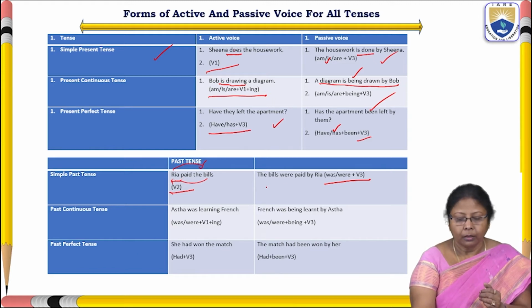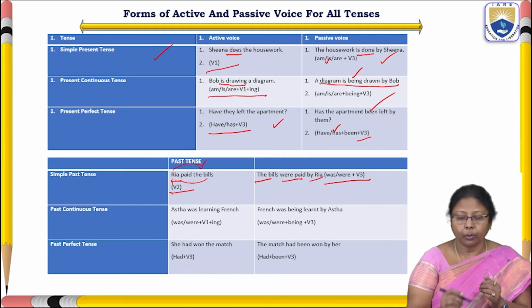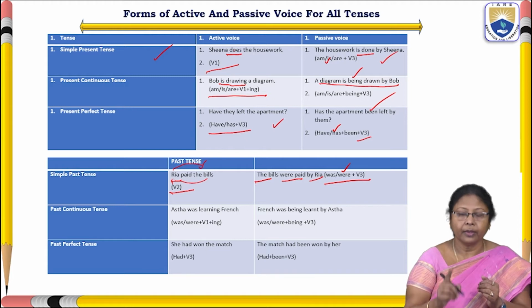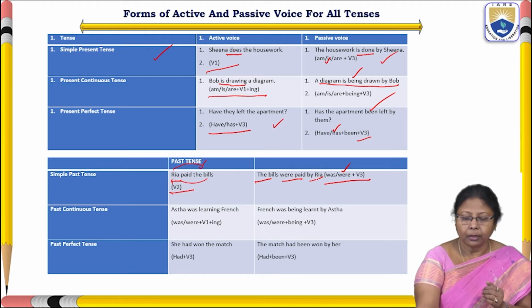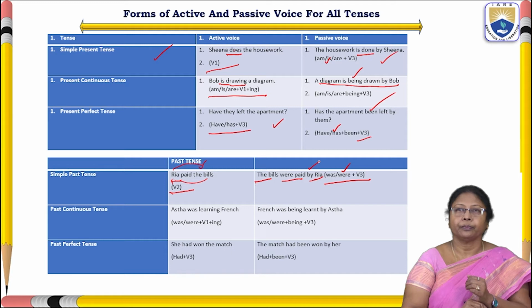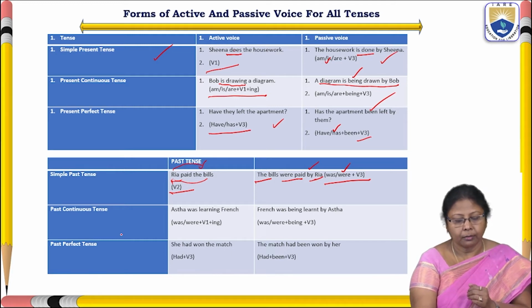Here, the bills were paid by Ria. The bills comes under plural number, so we have chosen the simple past form were. The bills were paid by Ria. The subject has become the object, preceded by by. Clear?